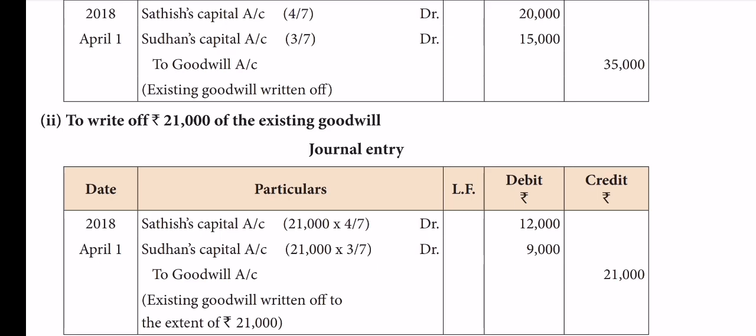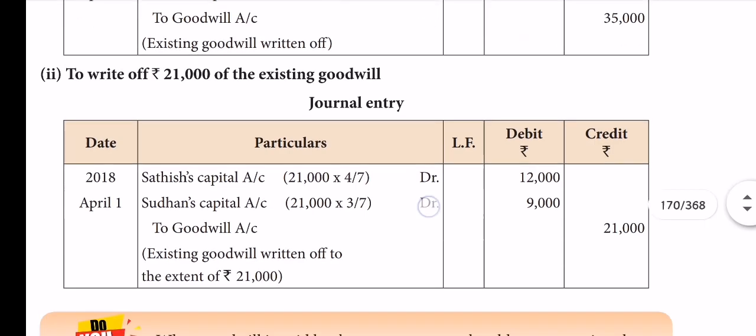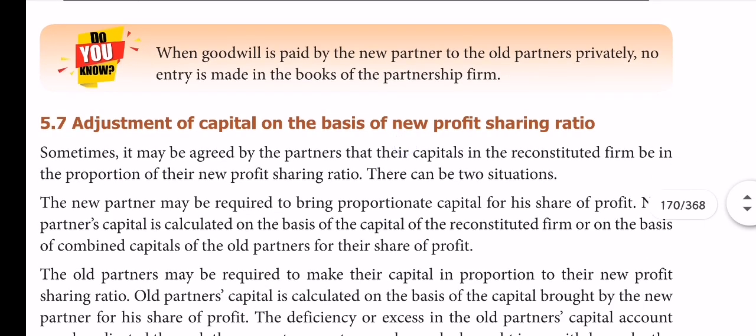And last, adjustment of capital on the basis of new profit sharing ratio. Here, on the basis of how much capital the new partner brought, the old partners' capital may be readjusted.